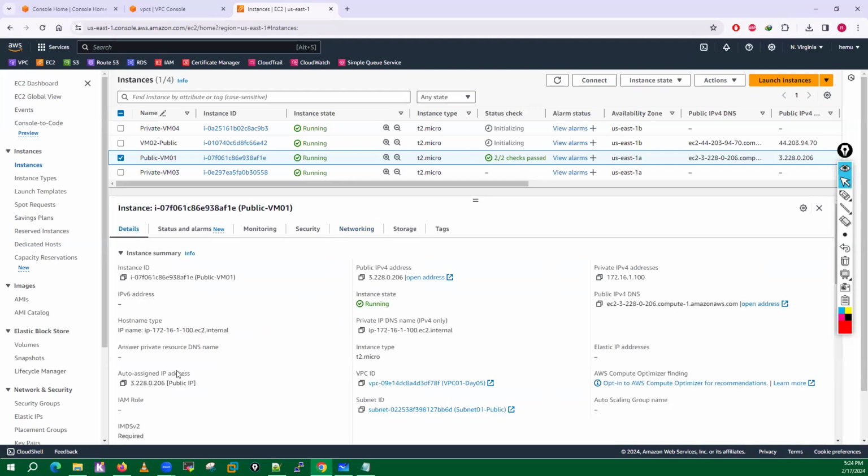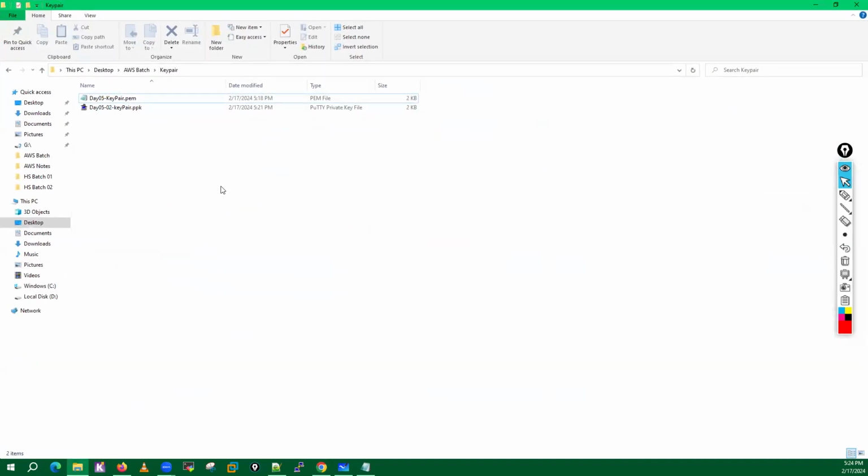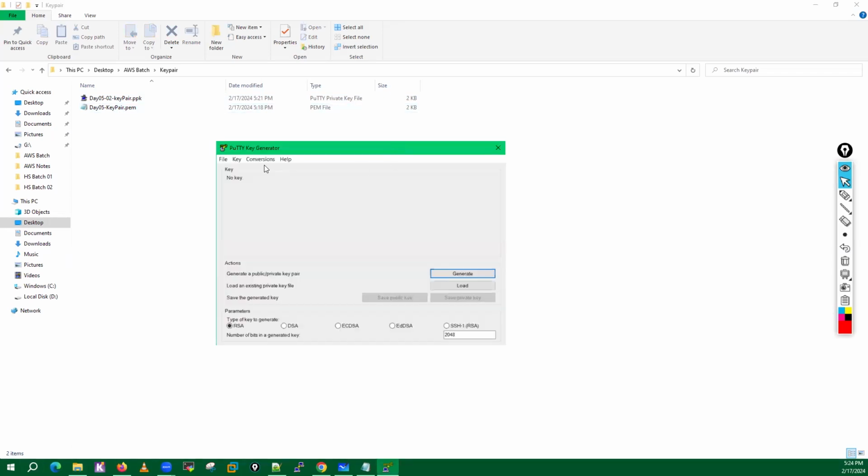Now let's go here. Let's see, guys. Now here we have two types of key pairs, right? I have a PEM file and I have a PPK file, right? So now let's do one more task. Let's convert this day 5 key pair, which is a PEM file, to a PPK file, right? So for that, what software do we have to use, guys? What is the software name? We have to use a software which is PuTTYgen.